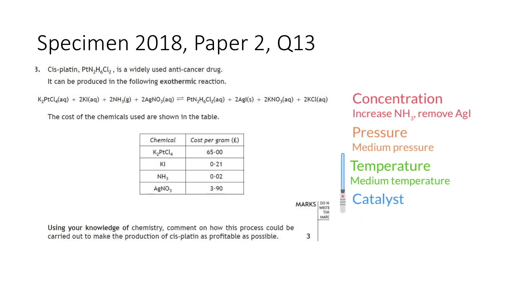So you have to give your explanation. Concentration: increasing the concentration of the reactants will increase the rate of the forward reaction, shift the equilibrium to the right, greater yield of our product. Make sure you're using the cheaper reactant though, because we want this profitable. Temperature: we want it to shift to the right, to the exothermic side, so we need to get it a bit cooler. Not too cold though, or the rate will slow down. Finally, the catalyst: mention that it speeds up the rate of reaction, but doesn't affect the position of equilibrium. So this question is a chance for you to bring together everything you've learned about equilibrium and really show your knowledge.